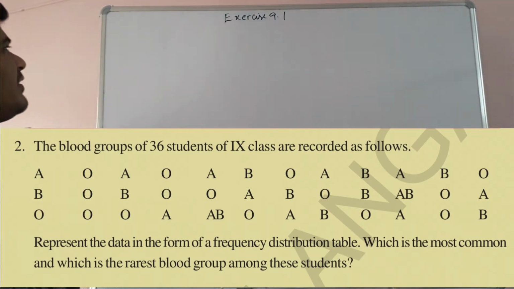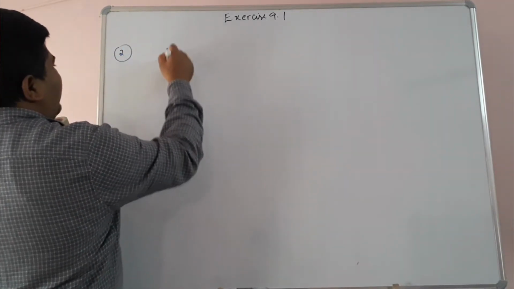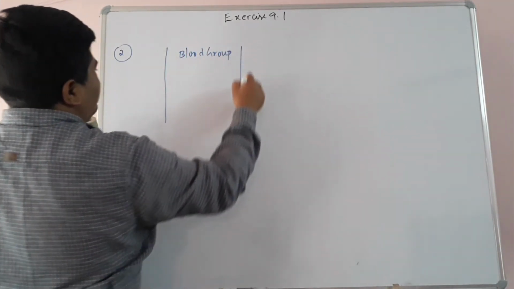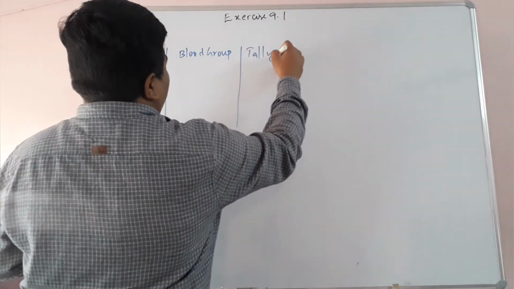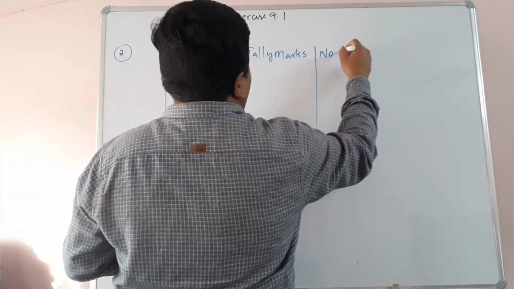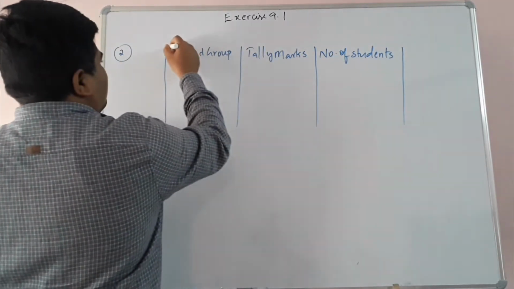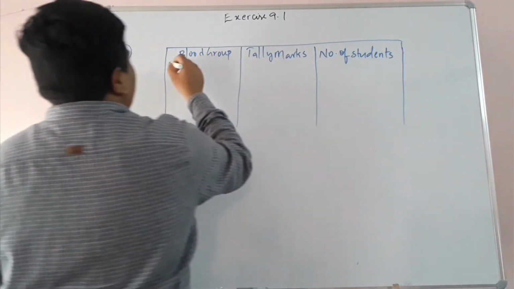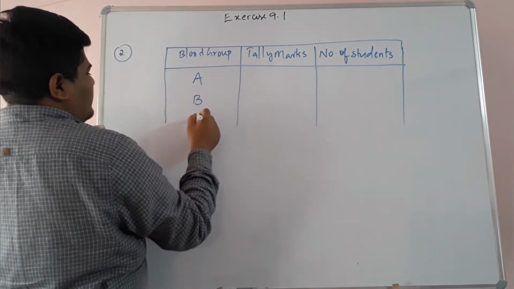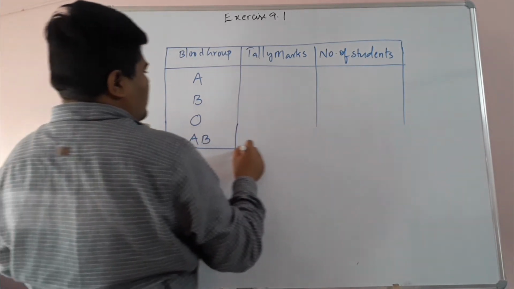So we need to draw a frequency distribution table. What we need to do first: we have to write blood group. Next, tally marks. Next, number of students. So blood groups, children: first A group, B, O, AB. There are 4 types of blood groups given in the question.